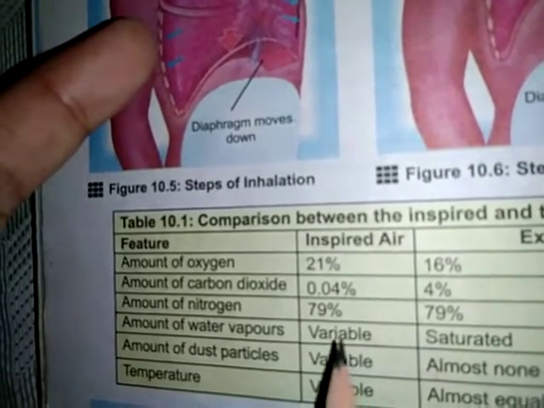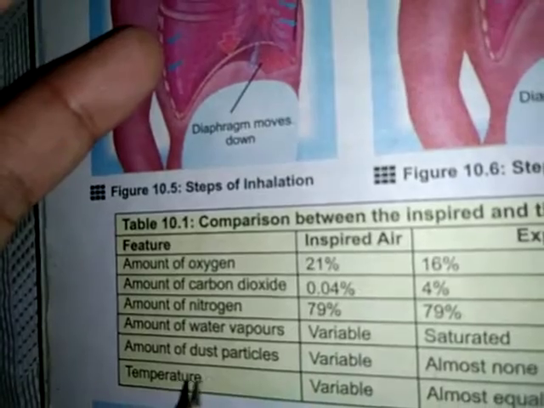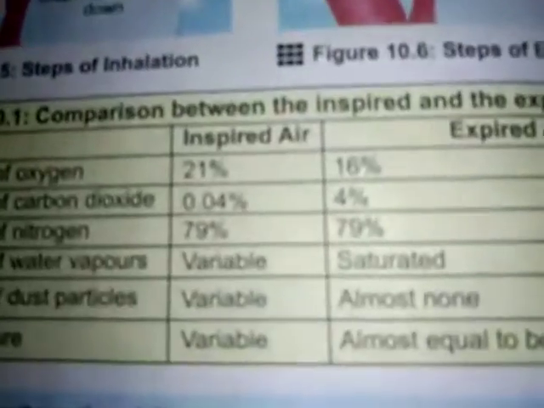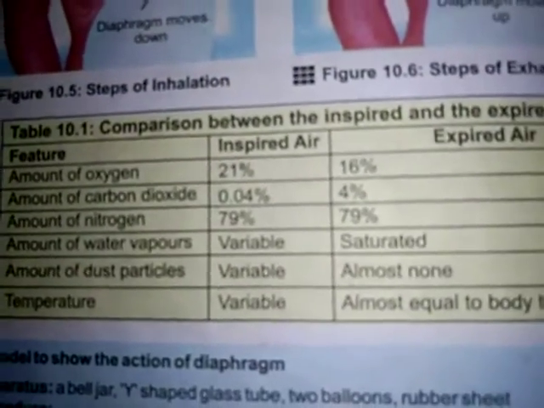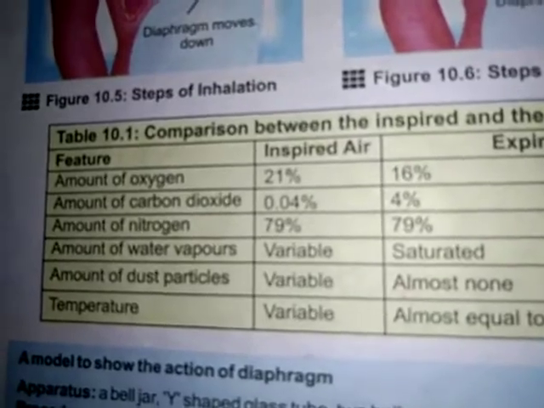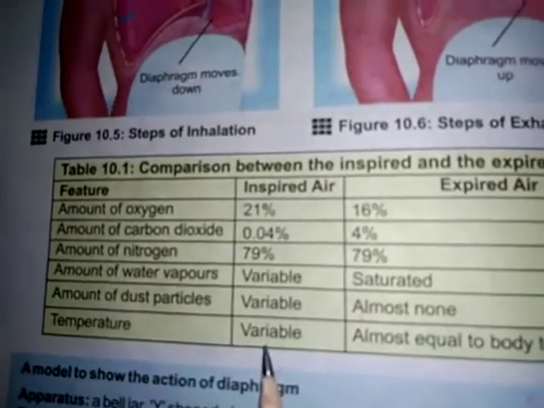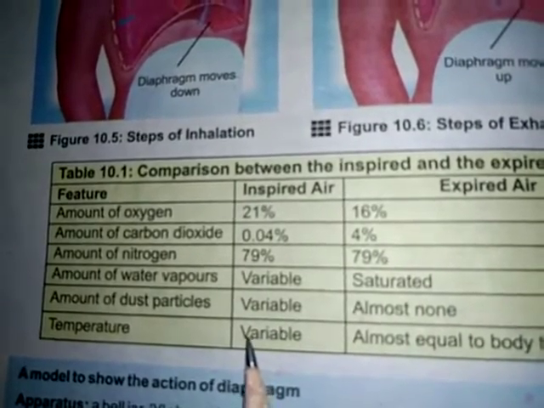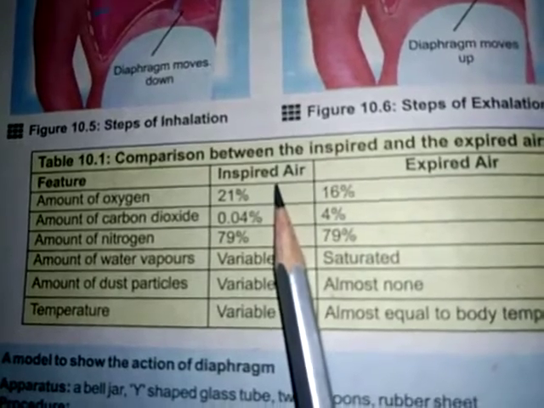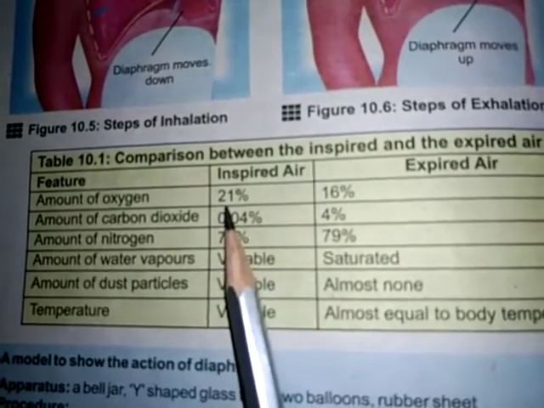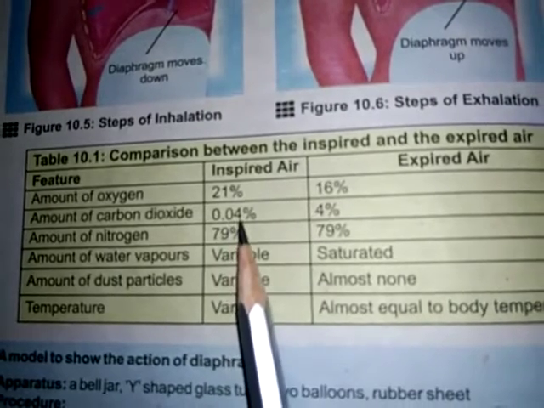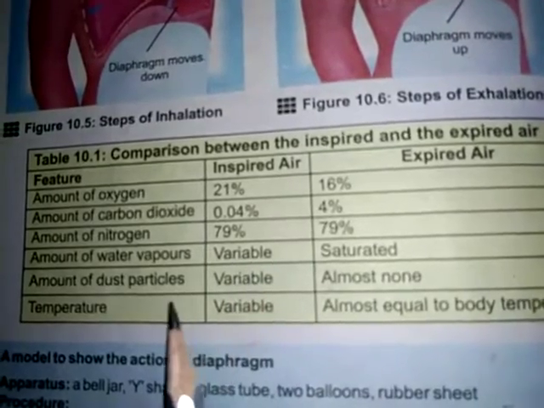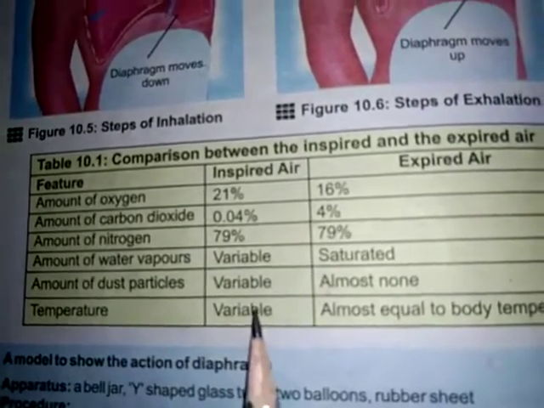The amount of water vapor is variable depending upon the climate situation, and the amount of dust particles is also variable because there may be fewer or more dust particles in the atmosphere. Temperature is also variable depending upon the weather conditions outside. So this is the composition of inspired air: 21% oxygen, 0.04% carbon dioxide, 79% nitrogen. Water, particles and temperature are variable.